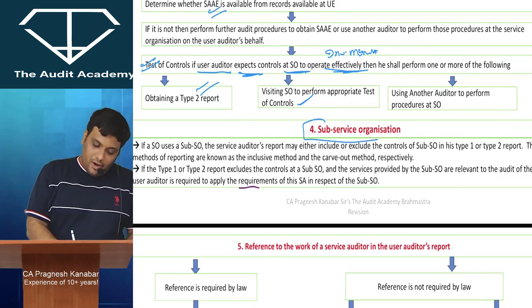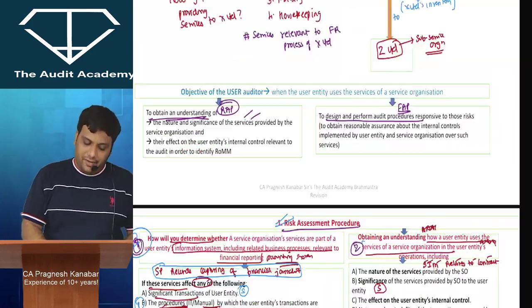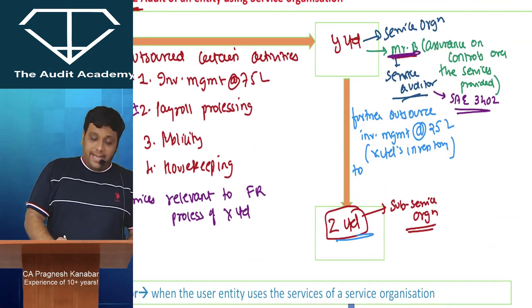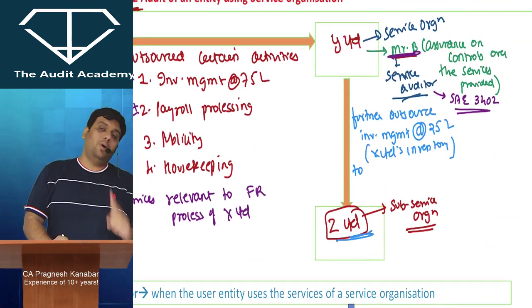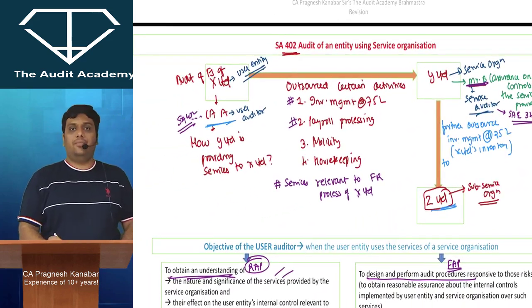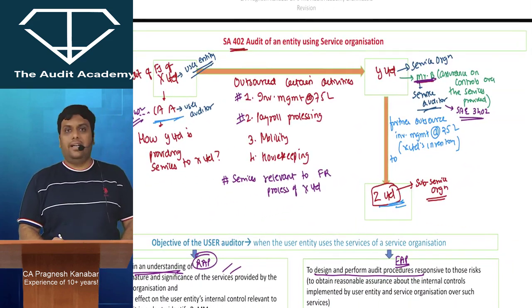Now, let us talk about the sub-service organization. My dear friend, tell me, Z Limited is also performing an important task, yes or no, sir? Yes, sir. But you are a CA. You are not going to go straight away to Z Limited.